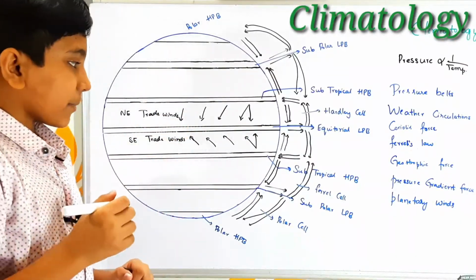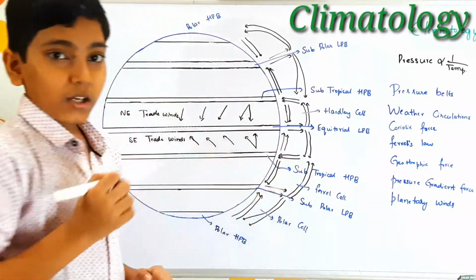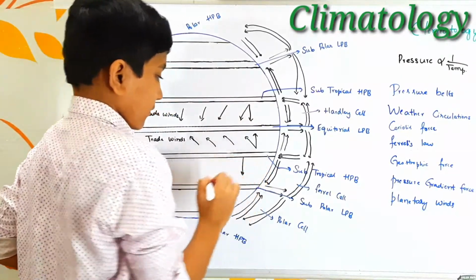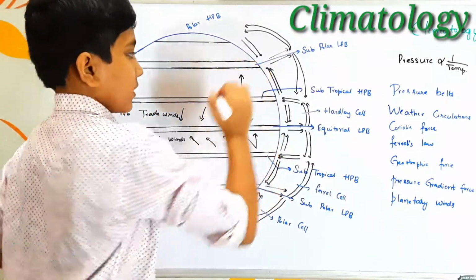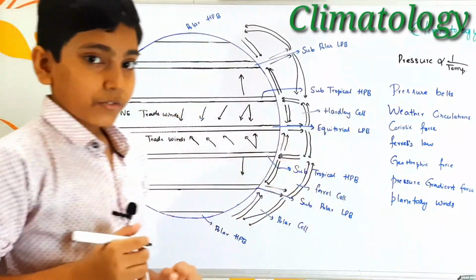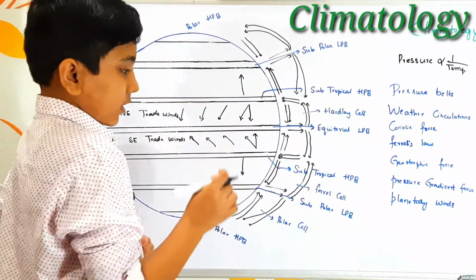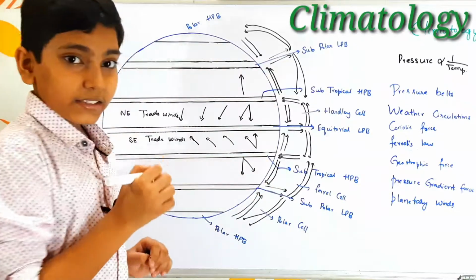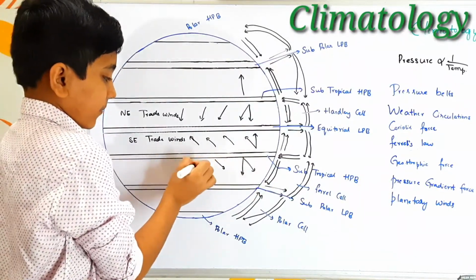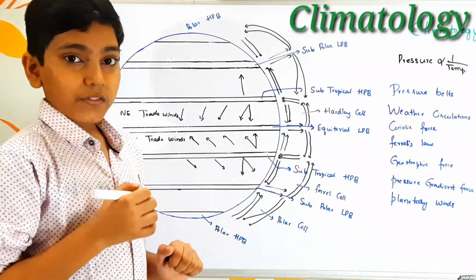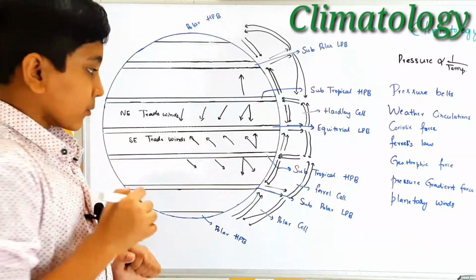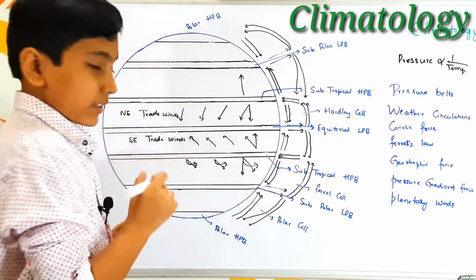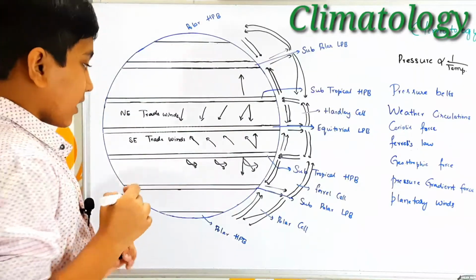Next, let us see what happens between the subtropical high pressure belt and the subpolar low pressure belt. In this region, the winds should move in this direction, and in the northern hemisphere as well, in this direction. So now comes Ferrel's law and Coriolis force. Now let us see how that works here. Here the winds deflect towards their left. That means in the southern hemisphere they deflect in this direction. So the winds move in this direction. But due to the greater angle of latitude, we have their inclination further, like this. So they move in this direction. Since they were moving towards the western direction, they were called the westerlies.